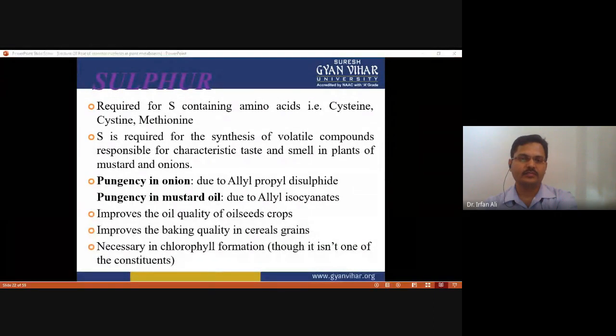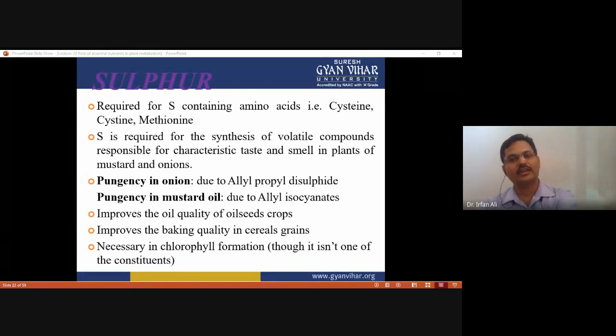And sulfur. Sulfur is required for sulfur-containing amino acids such as cysteine and methionine. As we know, all these are sulfur-containing amino acids, which require sulfur for their synthesis. And sulfur is required for the synthesis of volatile compounds that are responsible for the characteristic taste and smell in the plants of mustard and onion. This is the smell of mustard and onion, and it is due to the sulfur content.